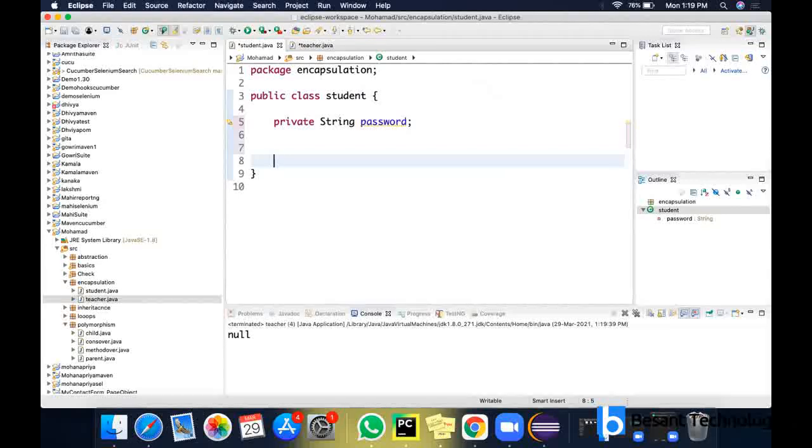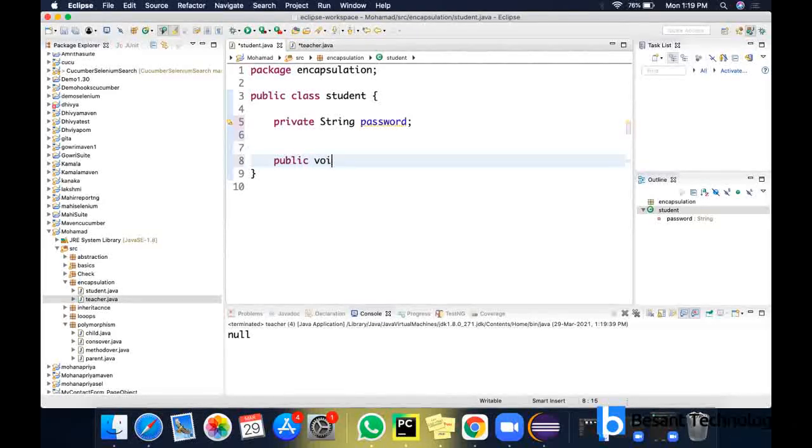I'm going to assign or view or modify this password value through setter methods and getter methods. So if you want to achieve encapsulation, first step is you have to declare the variables as private, and second step is you have to provide public set methods and get methods. So let's see what they are.